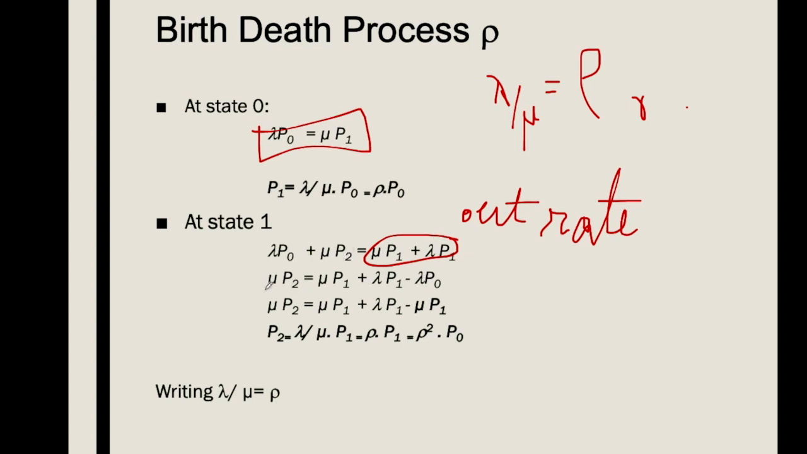Now we can find mu p2 by rearranging this equation. Mu p2 equals mu p1 plus lambda p1 minus lambda p0. Now lambda p0 is equal to mu p1 from the previous equation, so mu p1 cancels out. So mu p2 equals lambda p1, or p2 equals lambda by mu p1. So we can say rho p1, and if we represent p1 with rho p0, then we can write p2 equals rho square p0.